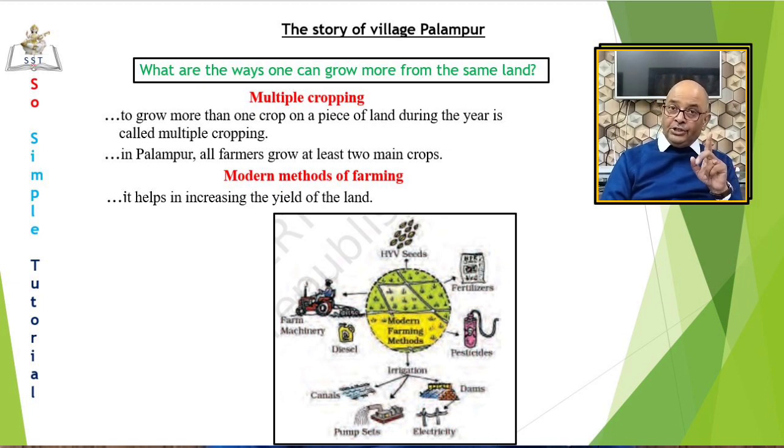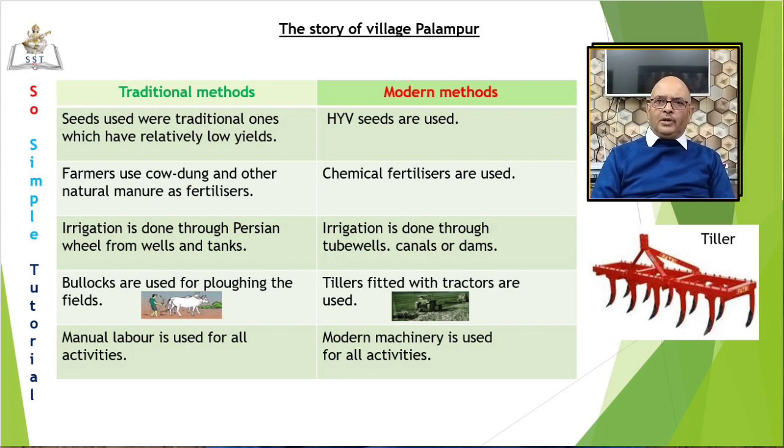In Palampur, they never kept the land idle. They kept growing crops one after the other. The other way is to use modern farming methods for higher yield. What is yield? Yield is the measure of how much crop is produced on a given piece of land during a single season. Let us now see how the traditional method of farming is different from the modern methods.